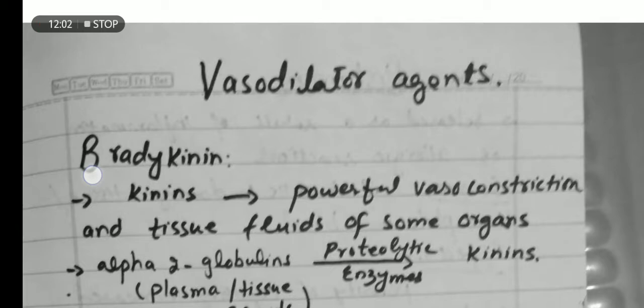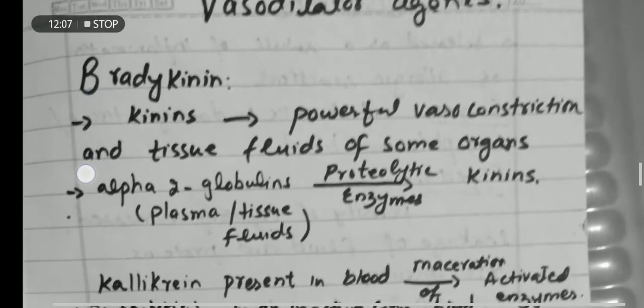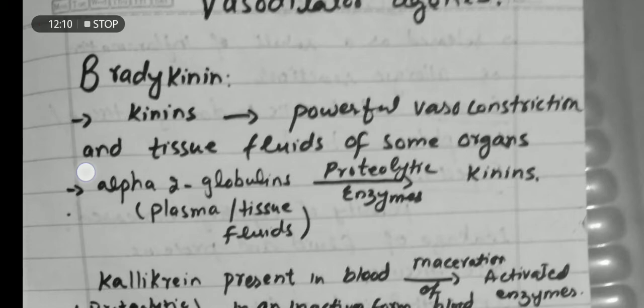Now, what is the origin of the bradykinin, or from where is it formed? Plasma is a major constituent of the blood. Other than cells, the liquid portion of the blood is known as the plasma. In plasma, or in tissue fluids other than plasma, there is a protein present that is known as alpha 2 globulin. Alpha 2 globulin is broken down or split by enzymes, which are known as the proteolytic enzymes, into the kinins.